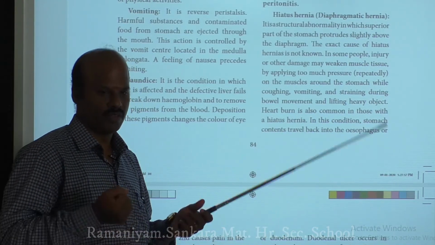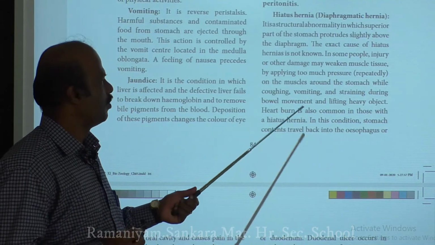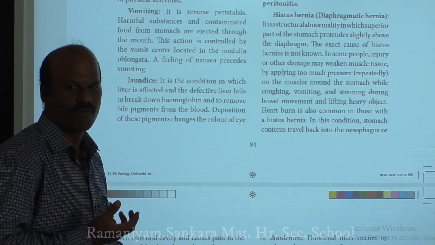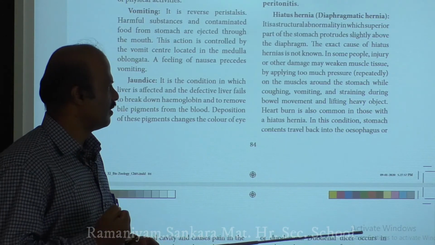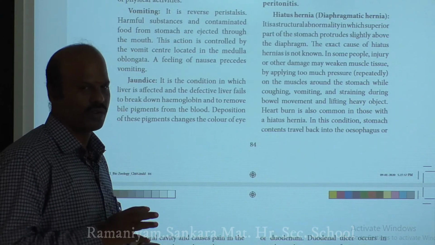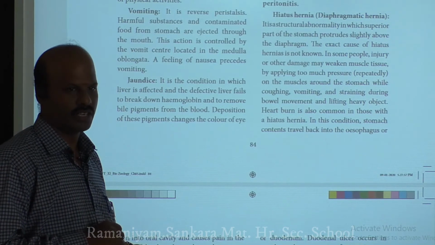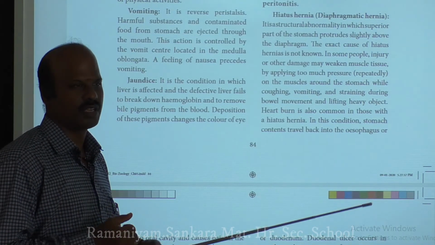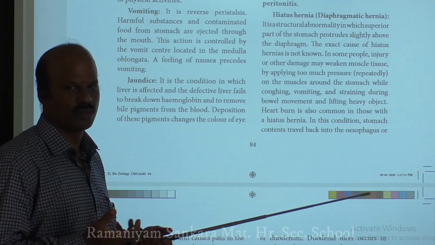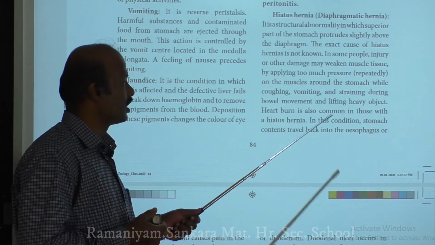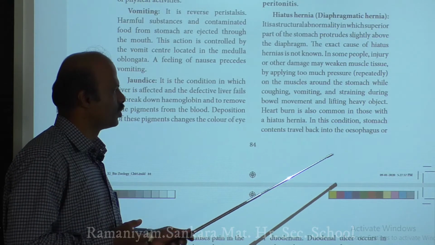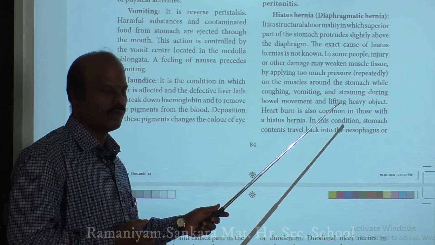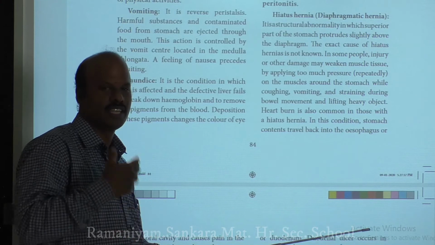When you lift heavy objects, cough vigorously, vomit vigorously, do heavy straining exercise, or strain when passing feces, all these conditions are mainly responsible for the formation of hiatus hernia. So try to avoid lifting heavy weights when you get old.